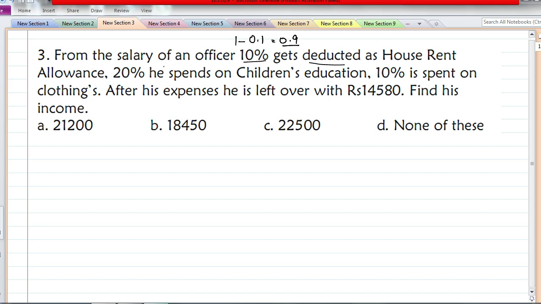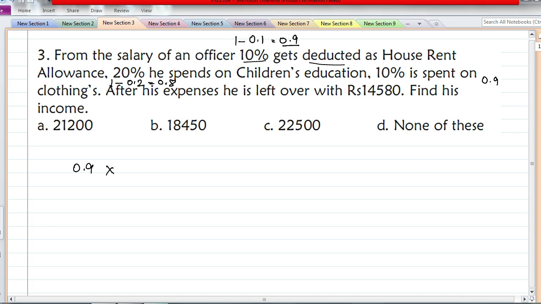Next, 20% he spends on children's education. Spending is again reducing, right? So 20% reduction is 1 minus 0.2, which is 0.8. And 10% he spends on clothing, that is again 0.9. This is successive percentage. So 10% gets deducted as house rent allowance. If 10% is gone, remaining is 90%, and that is 0.9.